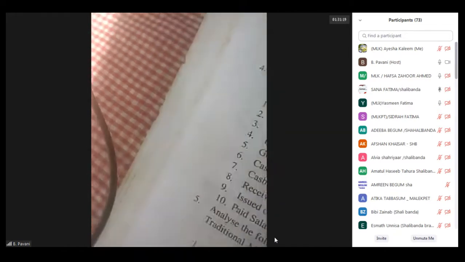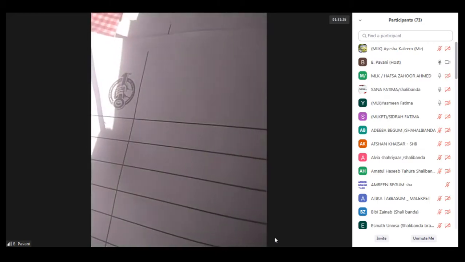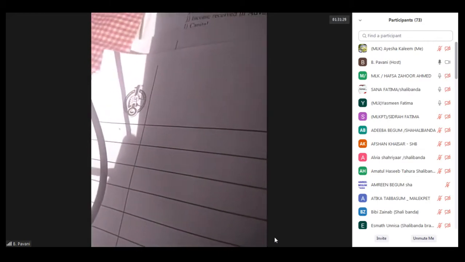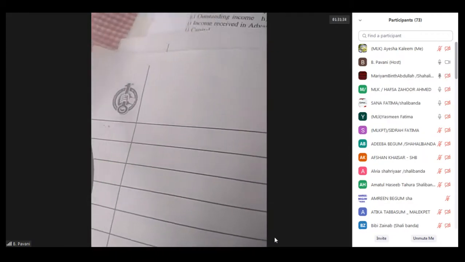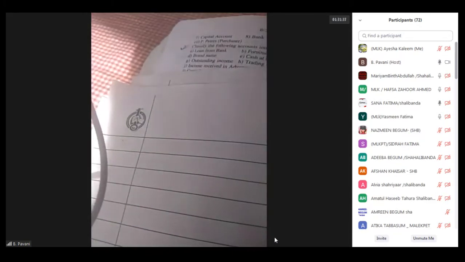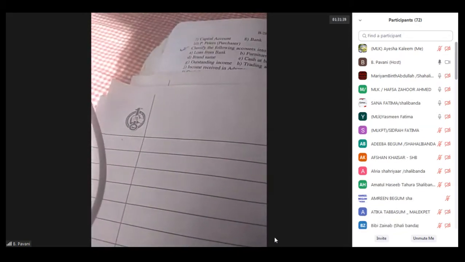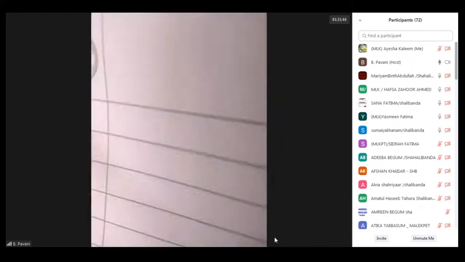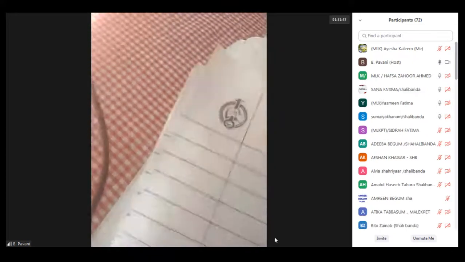So first, I'm showing the traditional method to you. Before starting the journal entries, I want to discuss a few points with you. After the discussion, I'll start this problem. Understood? Okay, ma'am. Generally, whenever we are writing journal entries, you should remember a few things. What is that?